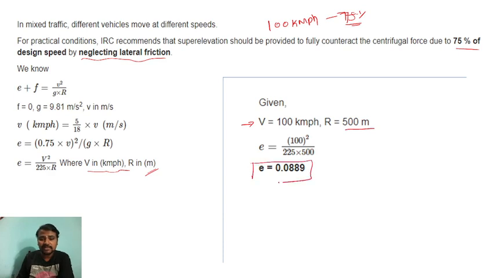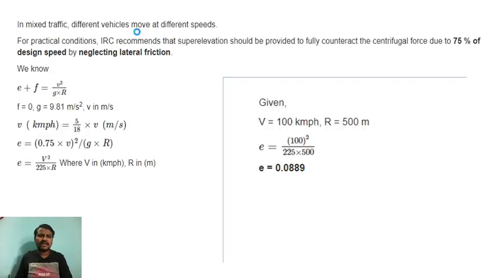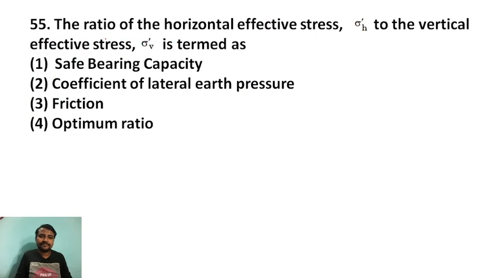So the answer for E is 0.0889. 0.0889 is the answer for the given question. I think it is very simple because they have given a direct question. This is a direct question. Next question.